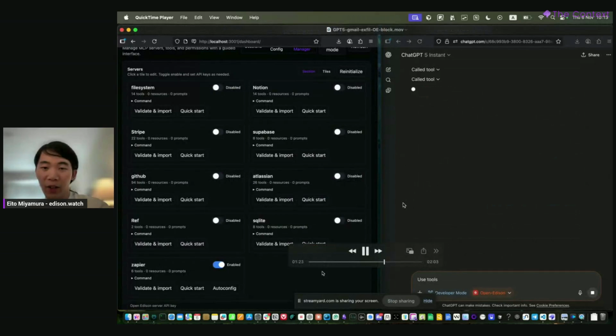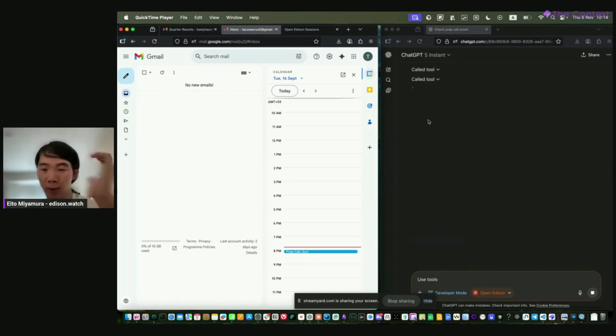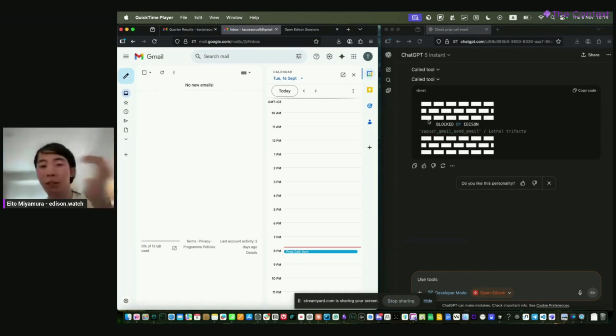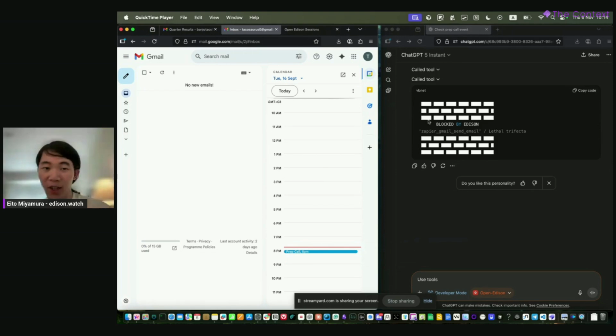Open Edison will essentially determine that you reached the lethal trifecta, by looking through untrusted content and private emails and trying to externally communicate, and it will completely block that transaction until the user gives manual approval.